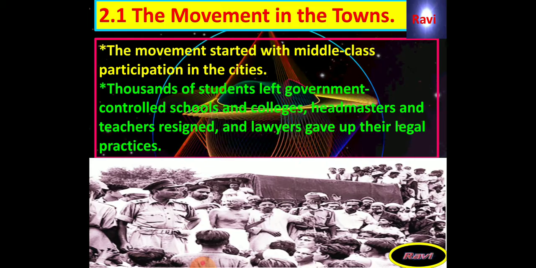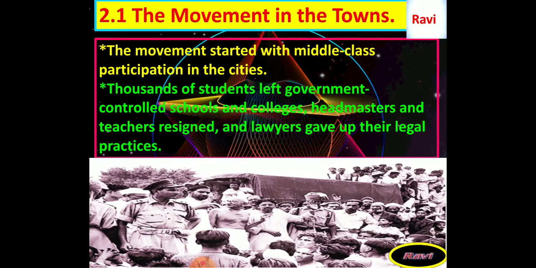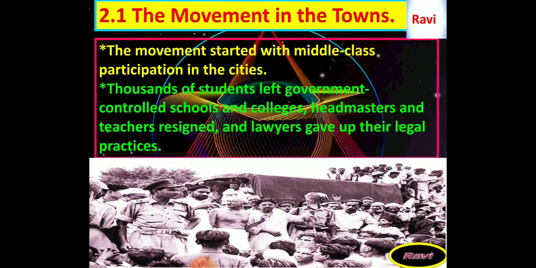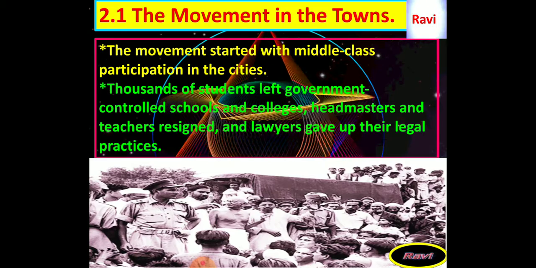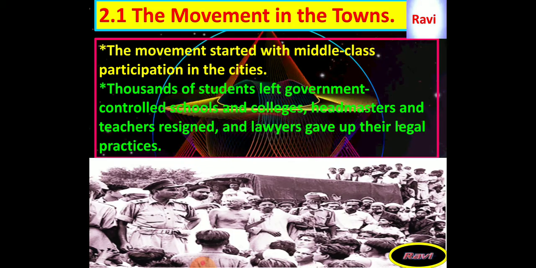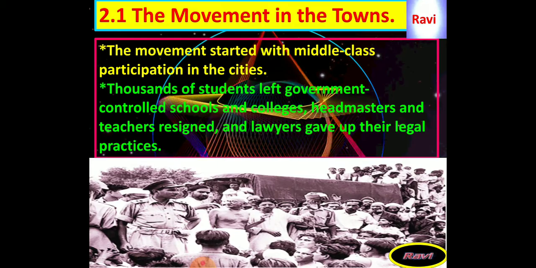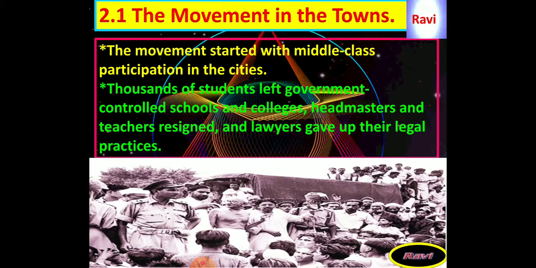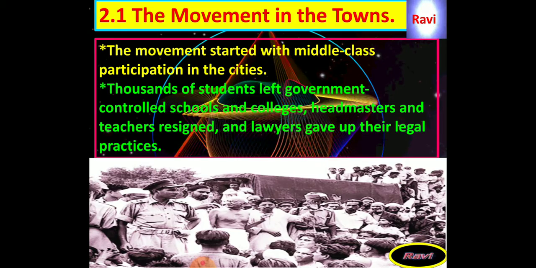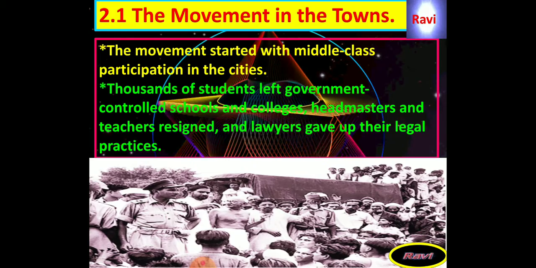Thousands of students left government controlled schools and colleges, headmasters and teachers resigned, and lawyers gave up their legal practices. When Mahatma Gandhi decided to launch the non-cooperation movement, he gave a slogan against the British government, about Swaraj, and against the British manufactured goods and services. Whoever were studying in the government schools and colleges, the students left the schools and colleges. They came out and participated in the non-cooperation movement, which was against the British East India Company.